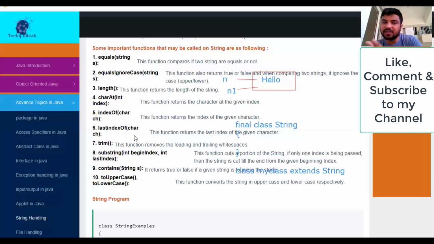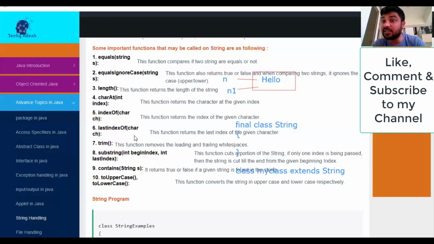Yes, if you want the last index, there is another function as well: lastIndexOf. That will return the last index. But suppose L comes 3, 4, 5, 6 times, then either we can extract the first index or we can extract the last index. Between them, there is no rule, right? At a time, we cannot extract both. Clear? Sir, if we use lastIndexOf, what will it give for the second L?